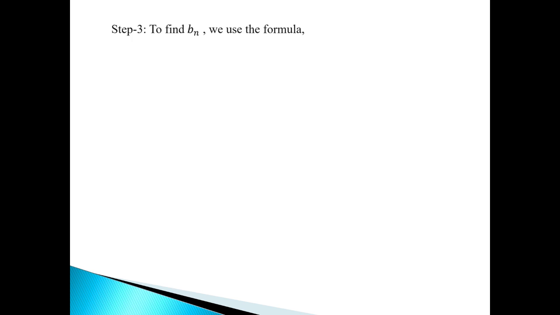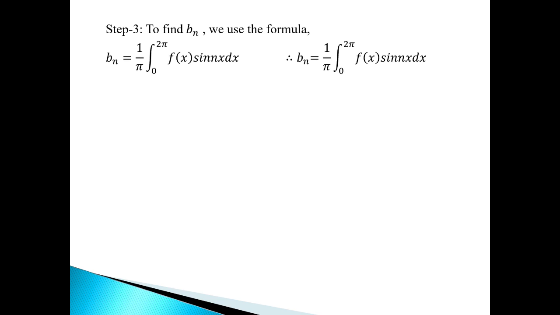Now in the third step we have to find bn. To find bn we use the formula bn equal to 1 upon pi integration limit from 0 to 2 pi f of x into sin nx dx. Now we put the value of f of x equal to x. So note this step. Now again by integration by parts, we have 1 upon pi into x into integration of sin nx dx minus derivative of x into integration of sin nx dx, limit from 0 to 2 pi.